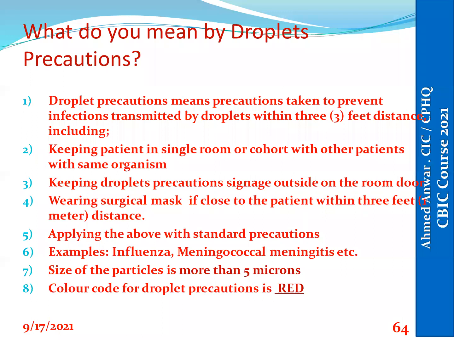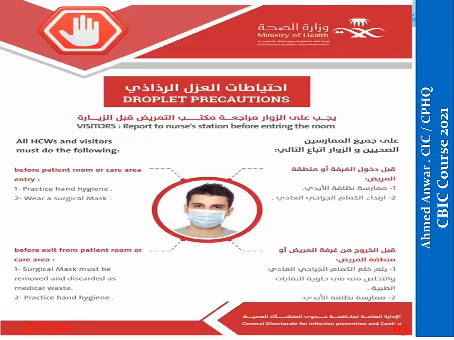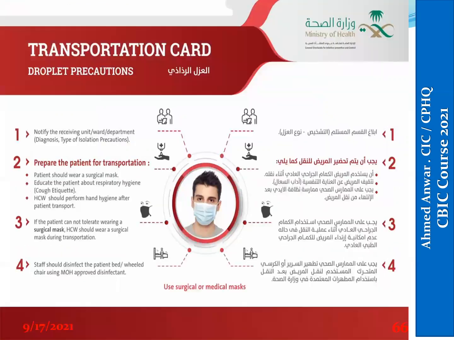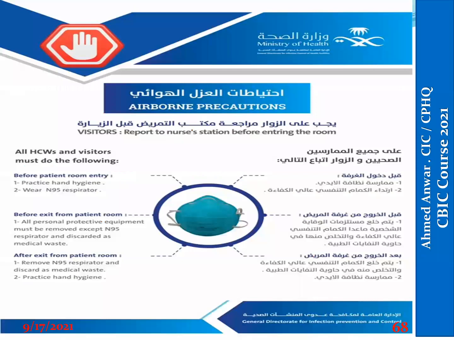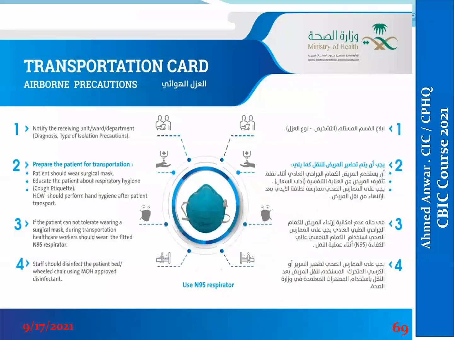For droplet precaution, like meningitis, mumps, rubella, this poster should be posted on the door, and during transportation, we should include this card. For the airborne, like SARS, TB, smallpox, we post this sign which indicates before entering the room, you have to wear mask N95, and post this transportation card during patient transportation.